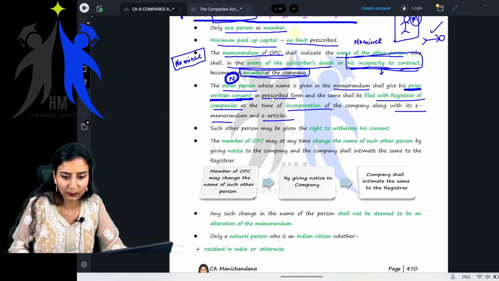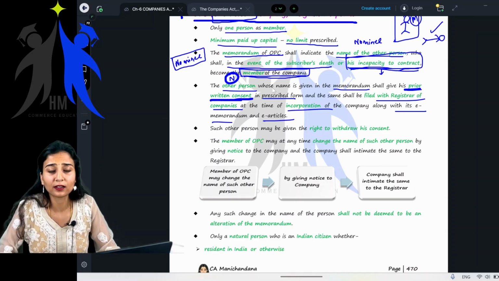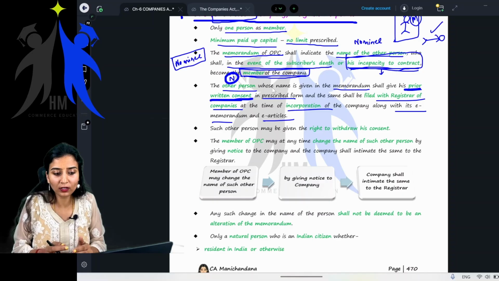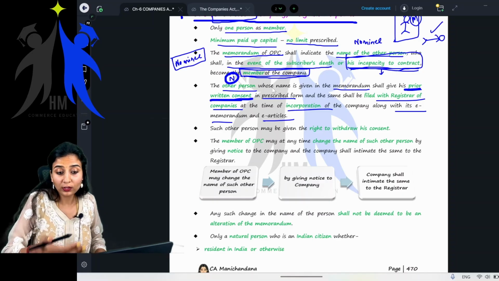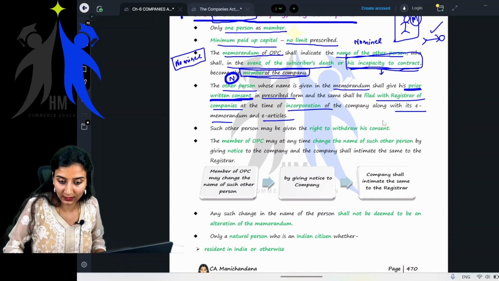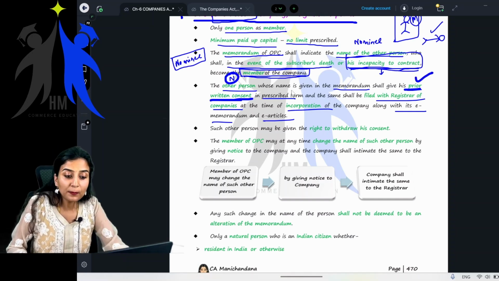Prior, what do you mean by prior? Before incorporating a company, or before giving the name of the nominee in the memorandum, the other person has to give his written consent in the prescribed form.